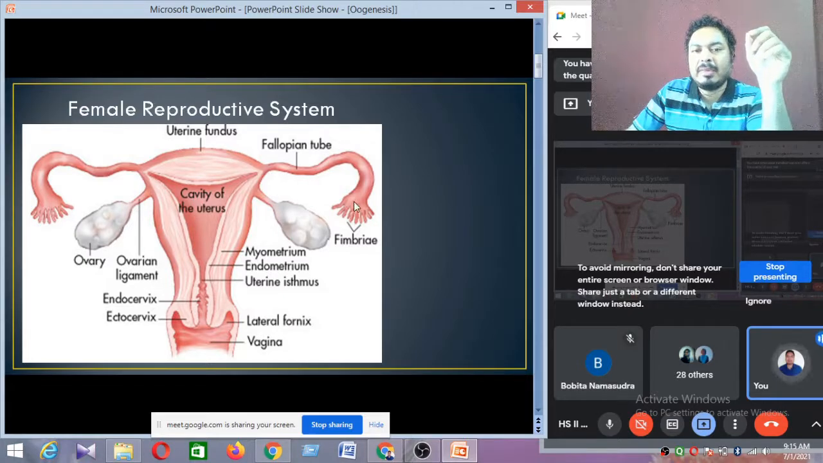The ovum is getting inside the fallopian tube, and then the ovum is fertilized over here in the ampulla of the fallopian tube. Fertilization takes place. So from the ovary, they release the secondary oocyte, just to remember.